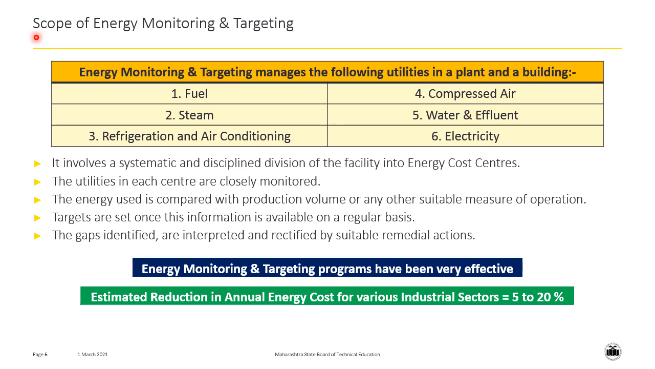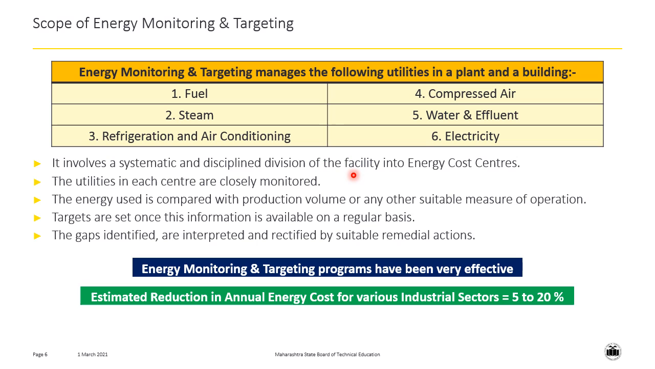Now in this slide, we will look at the scope of energy monitoring and targeting. Energy monitoring and targeting is used for managing the following utilities in a plant or in a building. Utilities like fuel, steam, refrigeration and air conditioning, compressed air, water and effluents, as well as electricity can be managed for energy saving using the techniques of energy monitoring and energy targeting.